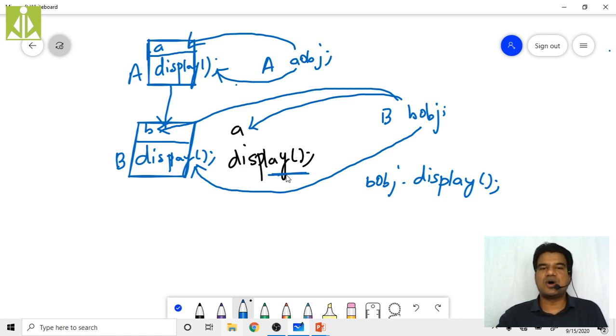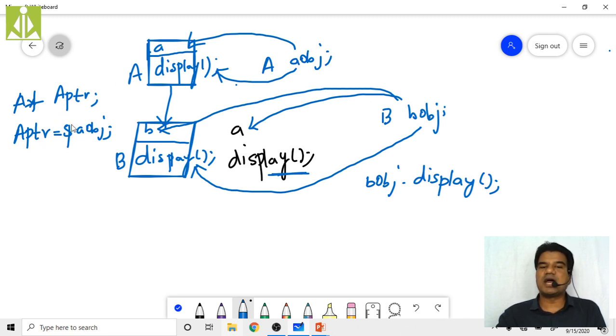So to some extent, to solve this one, we have created a pointer to base class. How can we create? A star APTR, like this I have created. Right now, if I store the address of AOBJ into this APTR, equals to address of AOBJ, I am storing the address of the A class object into this pointer. So right now my APTR is pointing to the base class object only.